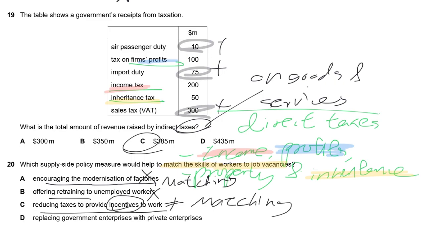So I would say the answer goes to D. This one with private enterprise, by replacing, this is about matching. Matching the correct people to the private enterprise. We will move on to the next question.